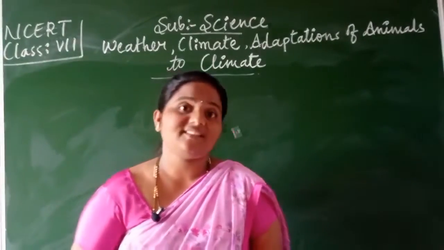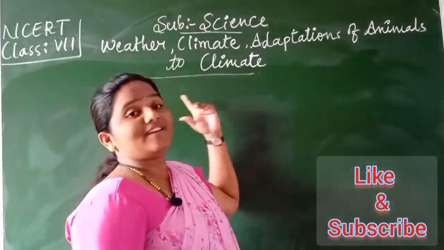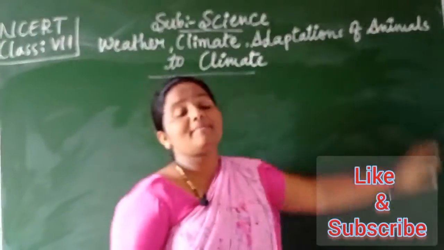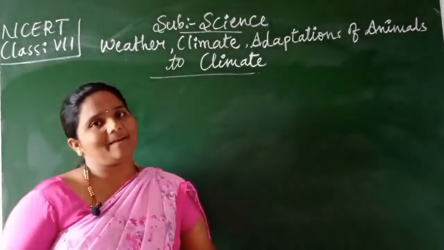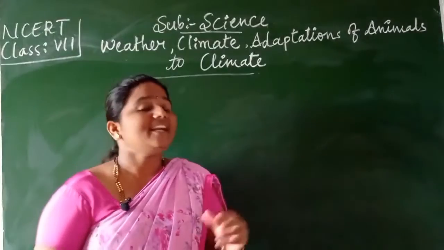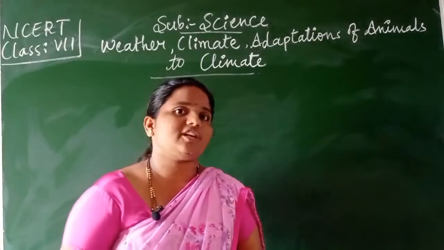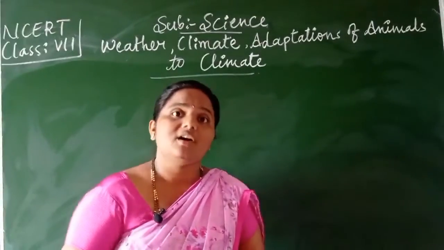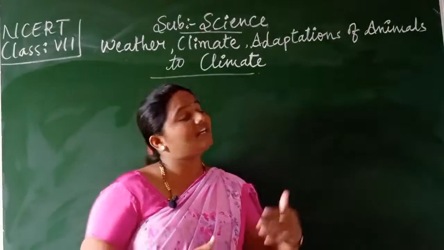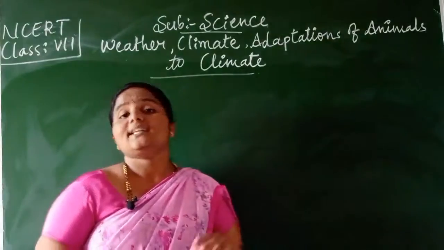Systematic Class 7th, Chapter number 7, Weather, Climate and Adaptation of Animals to Climate. Children, this is an interesting chapter. Why I'm telling you is that it's a general topic. We want to know about the weather, and all such interesting things we are learning under this chapter.